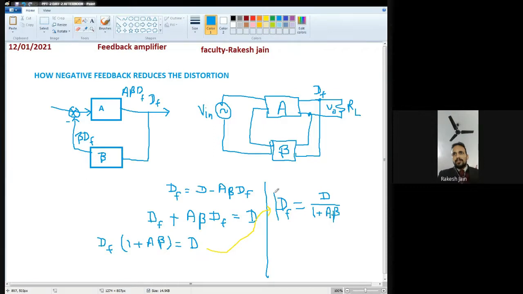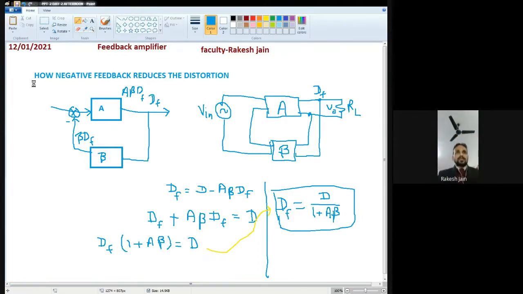So we prove that the distortion due to feedback, that is DF, is less compared with the distortion without feedback. So DF is equal to D upon 1 plus A beta. Now one more term we proved, and this is the next term. So we proved all the basic benefits of applying the negative feedback. To remember those terms, I will write down some benefits of negative feedback, and you will understand that we have proved all of them.